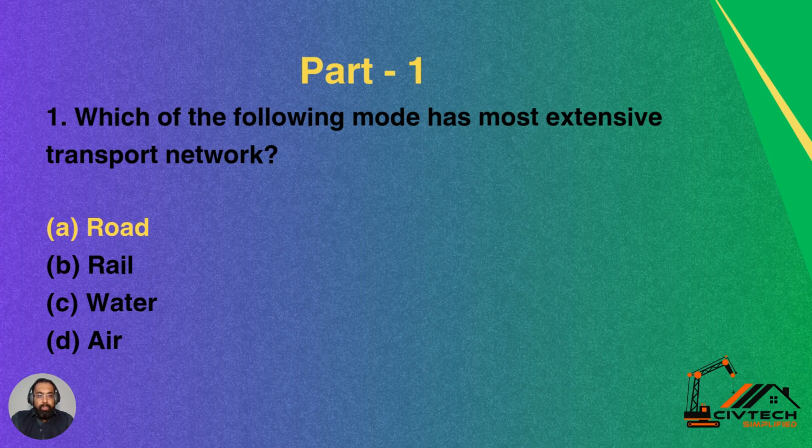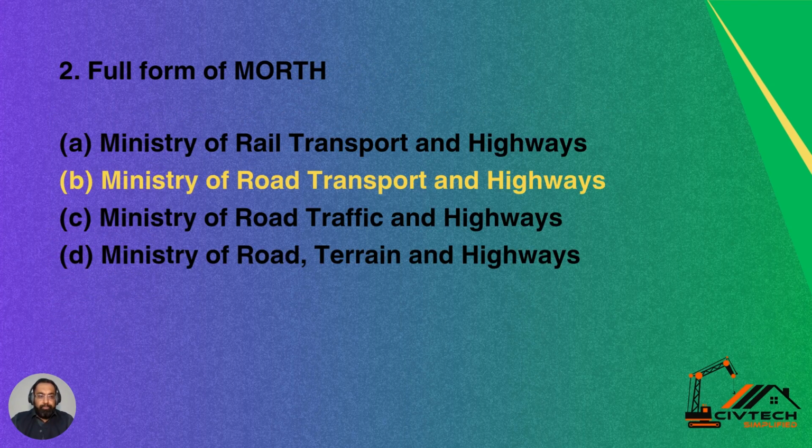Question number 1 for today is, which of the following modes has the most extensive transport network? Option A is road, option B rail, option C water, option D air. Which of the following transportation modes has the most extensive transport network? So option A, road, is the correct answer, and road networks are the most extensively developed in any country.